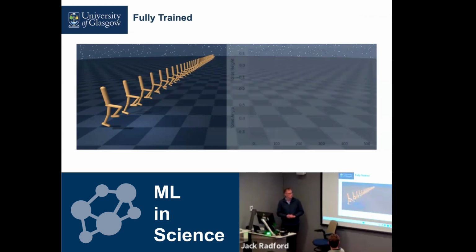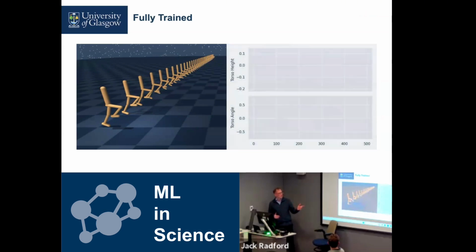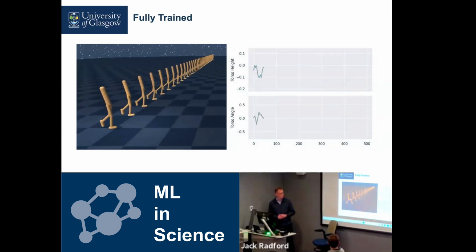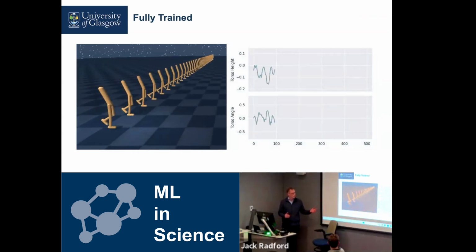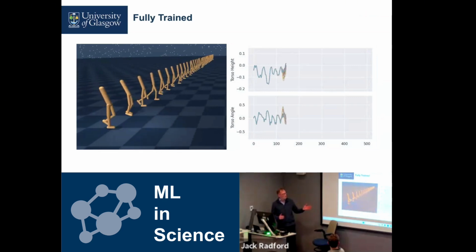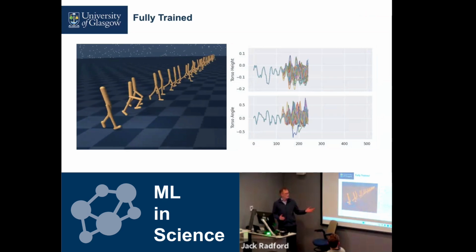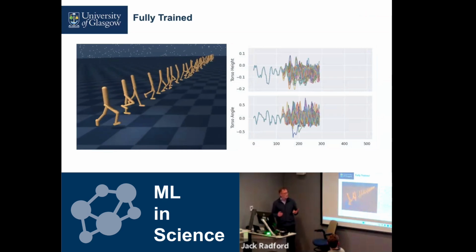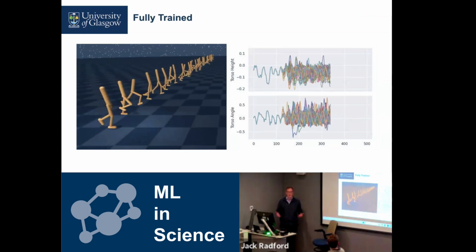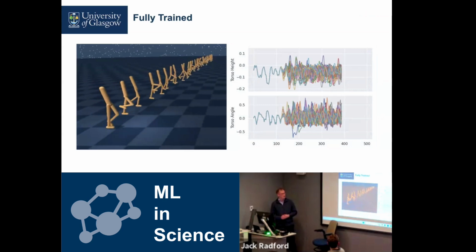And I've also shown the torso height and the torso angle, the two things we use for reward. And if I hit play, we can see initially these systems do the same sort of movement, but after about 100 steps, this single small change has had quite a large impact on the overall system.